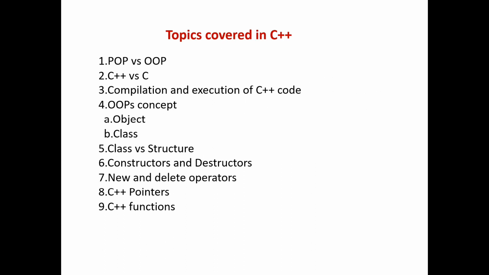The topics covered in C++ language are POP versus OOP. POP means procedure-oriented programming and OOP means object-oriented programming. C is a procedure-oriented programming language and C++ is an object-oriented programming language. Now we have learned about the difference between C++ and C language, the compilation process in C++ language, the concept of OOPs, class-based structure, constructor, new and delete operators, C++ pointers, C++ functions, etc.